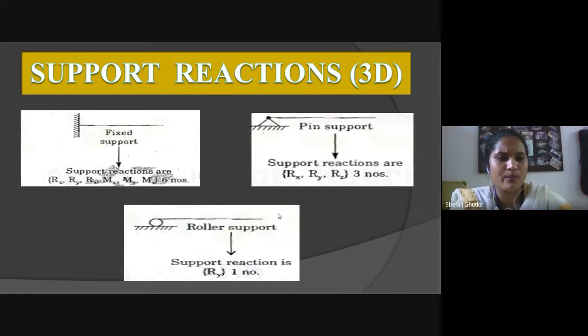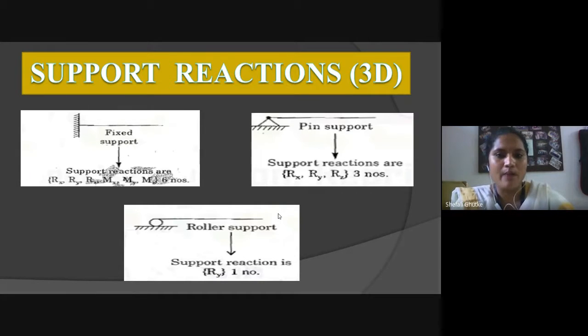In fixed support, the support reactions are Rx, Ry, and Rz, along with moment about x, moment about y, and moment about z. We can say that in fixed support, the total number of reactions, combining all reactions about the x, y, z axes and the moments about the x, y, z axes, is 6.